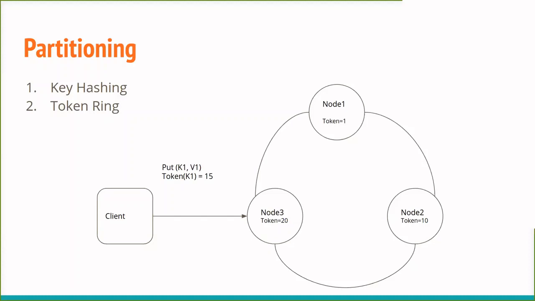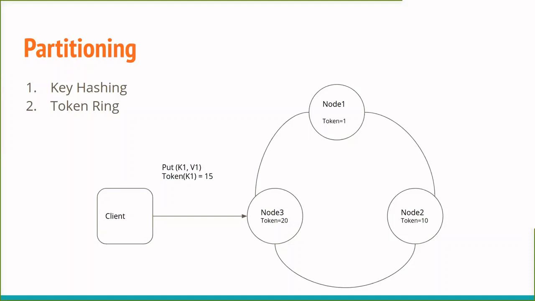Within this set of integers, in this case, node 1 has integer 1, node 2 has integer 10, and node 3 has integer 20 as the token numbers assigned to them. Then it figures out that if the token for K1, key 1, is 15, it should go to one of these nodes. Anything between 10 to 20 goes on this node. Anything beyond 20 will always go on node 1. And anything between 1 to 10 will go on this node.